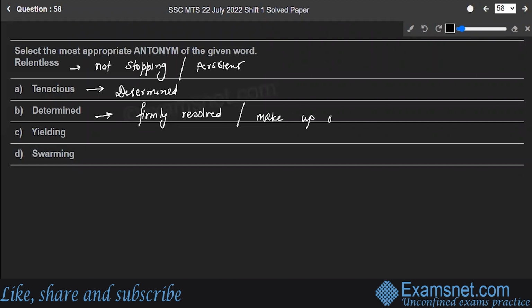Make up one's mind. Then is the word yielding. Yielding means, when I'm saying yielding, it just means to stop refusing someone.